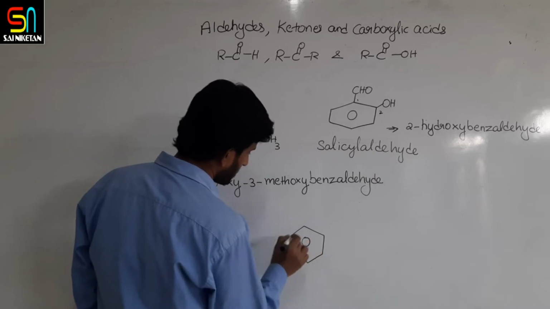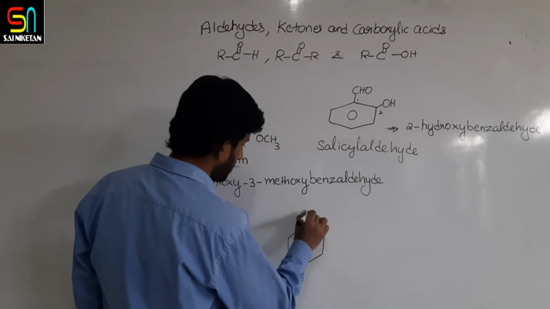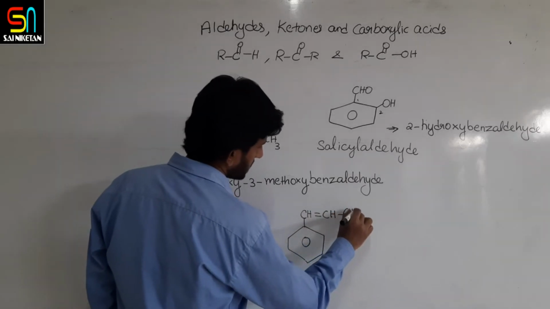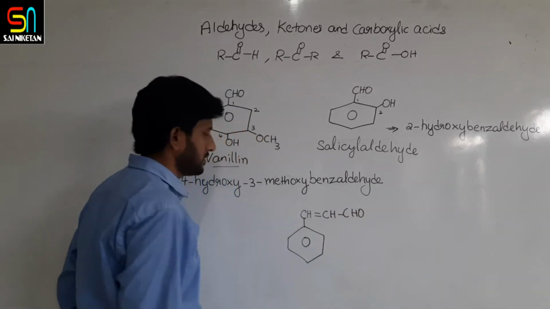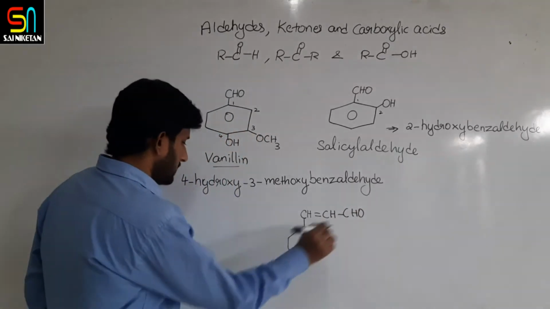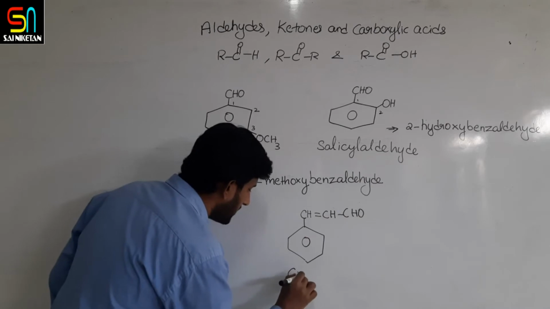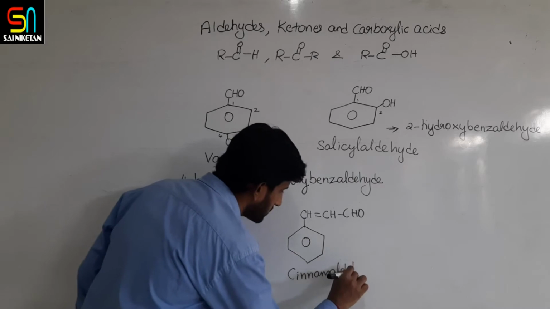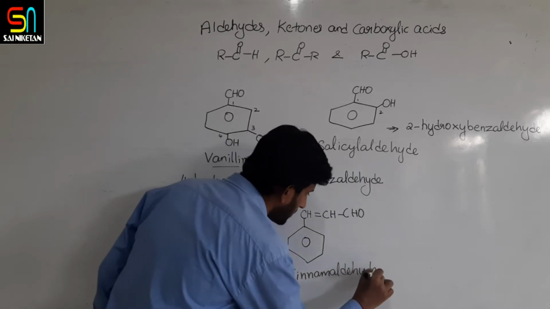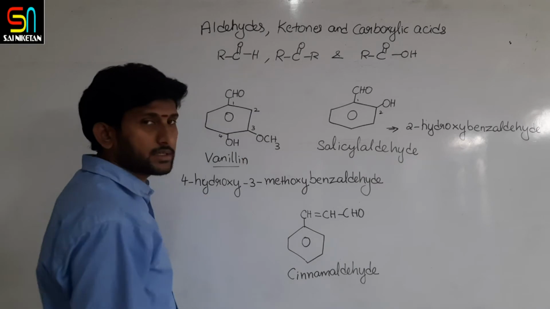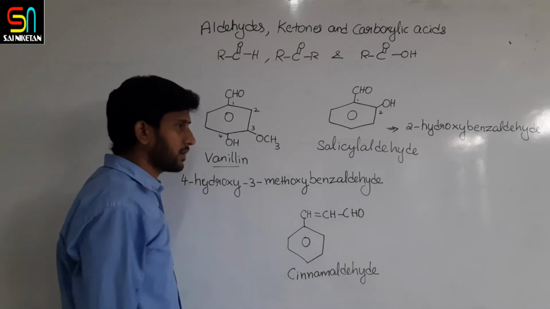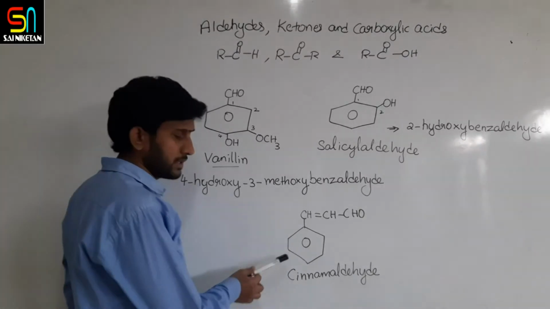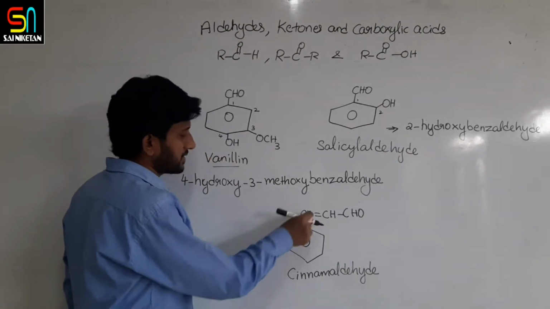A benzene ring with CH double bond CH, and then CHO. This compound's common name is cinnamaldehyde. This is obtained from cinnamon, which you call in Kannada dalchin, right? That wood, dalchin wood or piece. From this it is extracted.